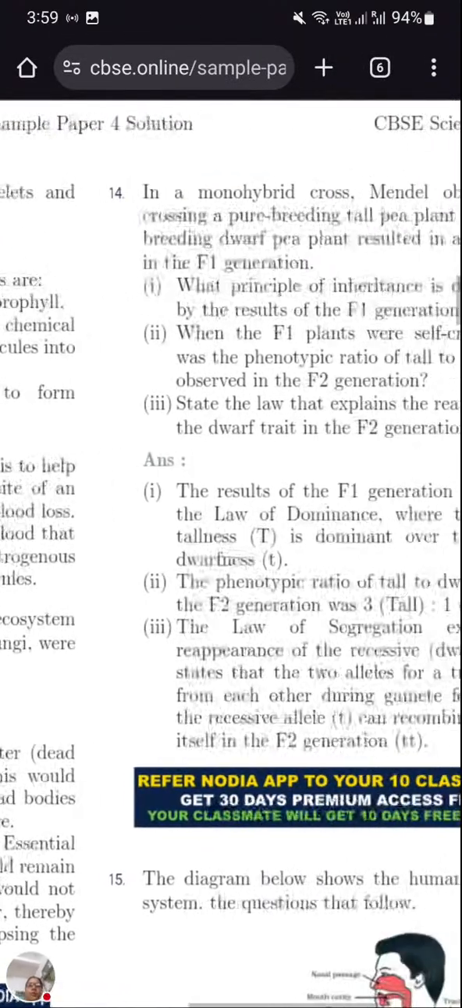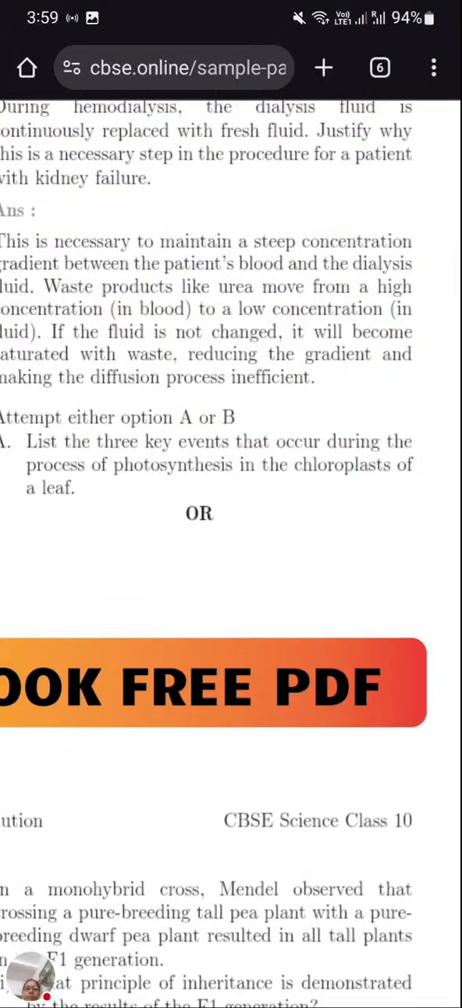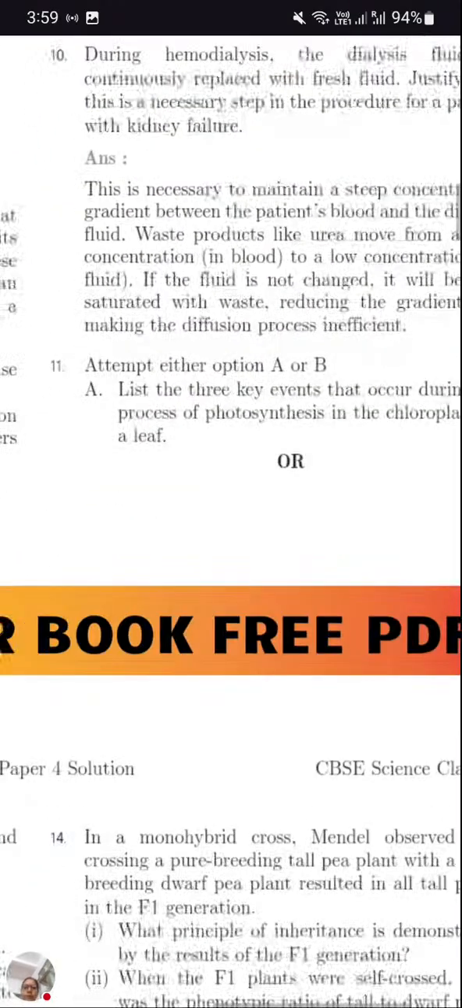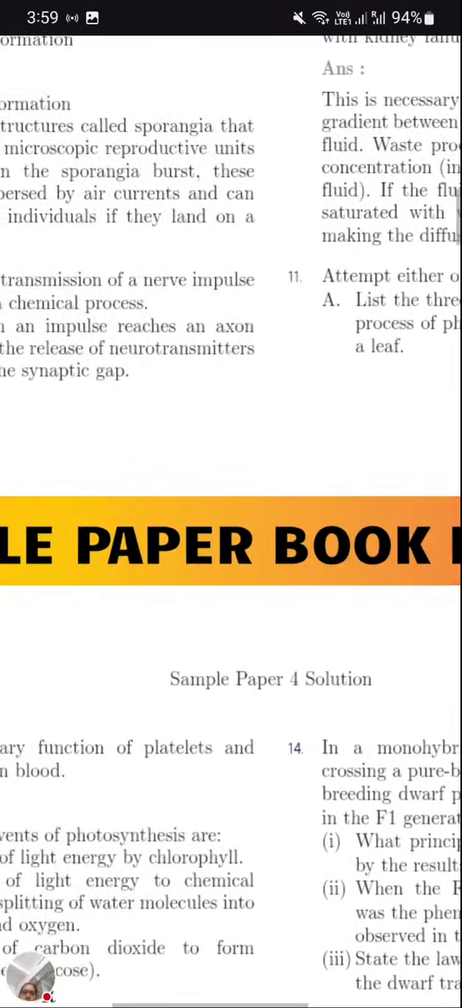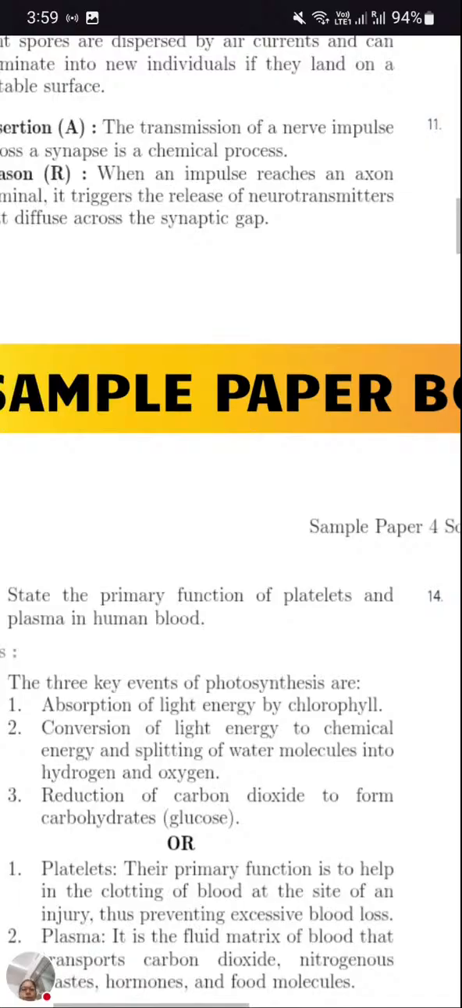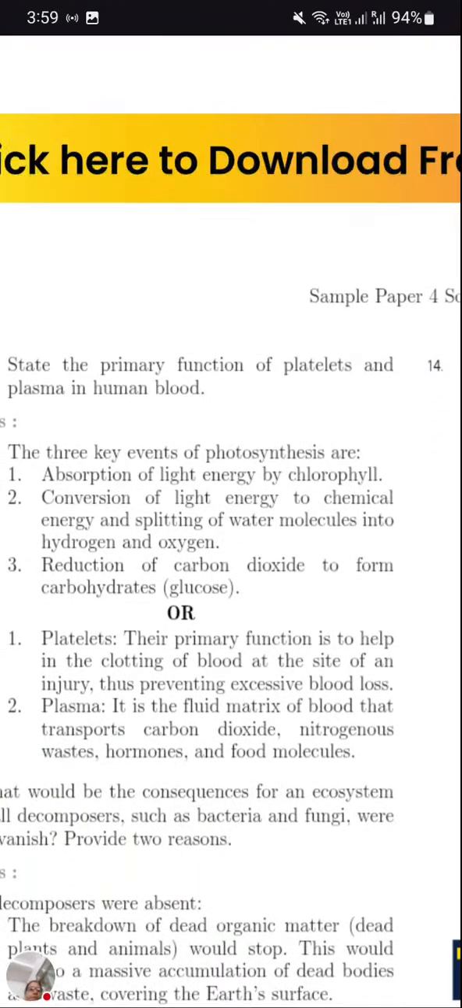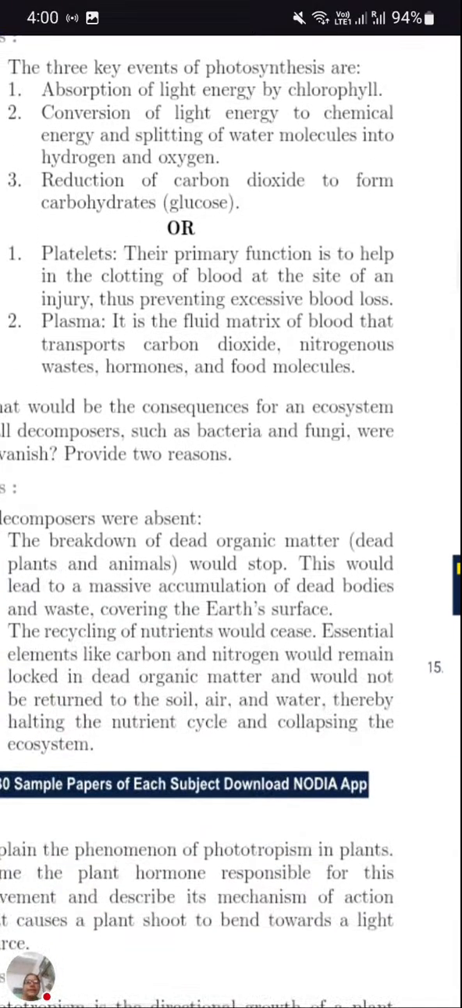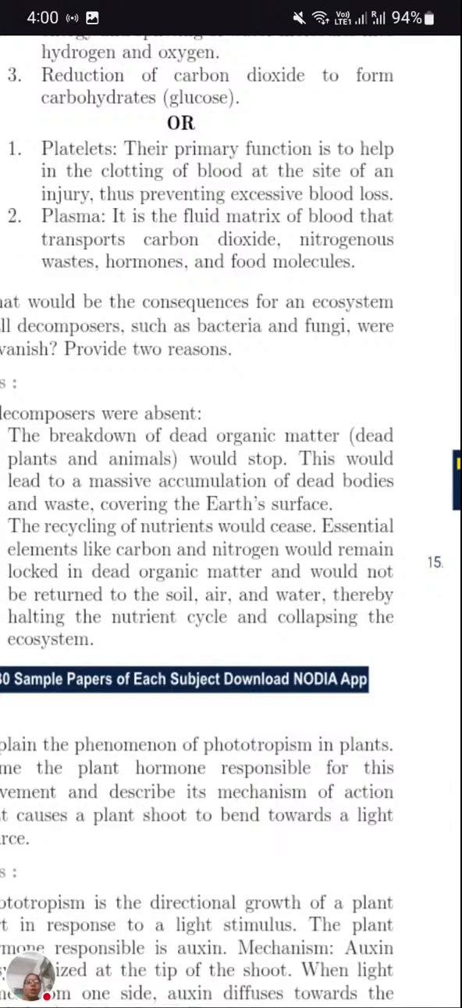So the next question was, state the primary function of platelets and plasma in human blood. What is the function of platelets and plasma in human blood? Platelets' primary function is to help in clotting of blood at the site of injury. So what is the function of the platelets? They help in blood clotting at the site of injury, thus preventing excessive loss of blood.